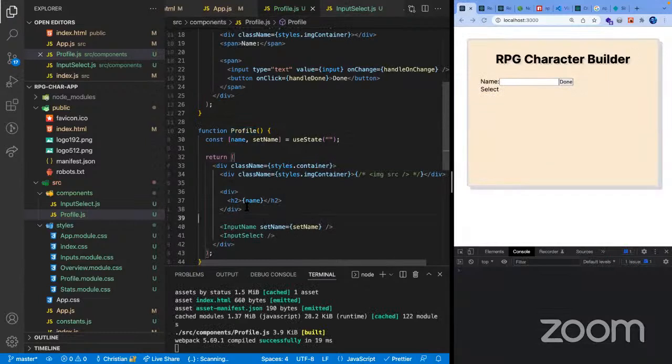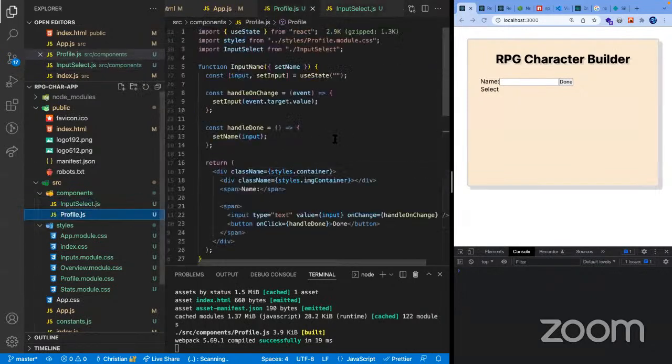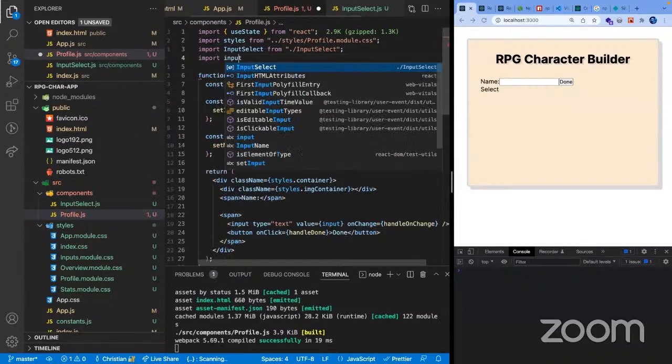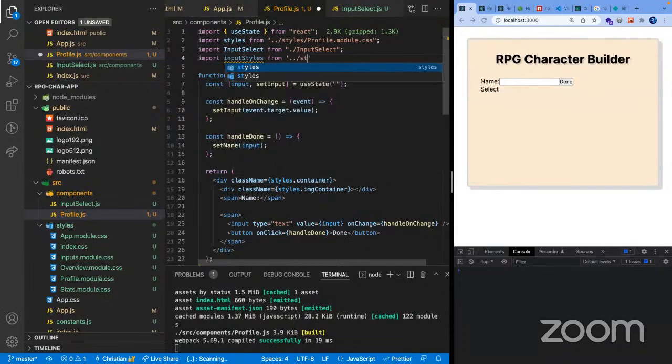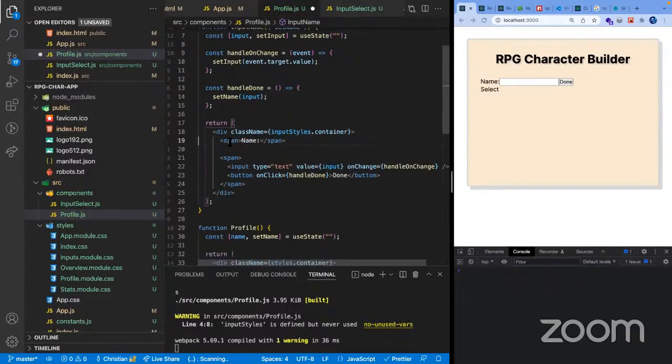Okay. And then I think I might need to apply some basic styling as well in here, in the input. So do we also import input styles from styles input? This one should be using our styles container, and this should not exist here.